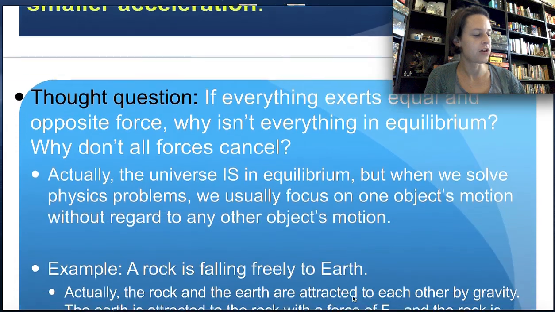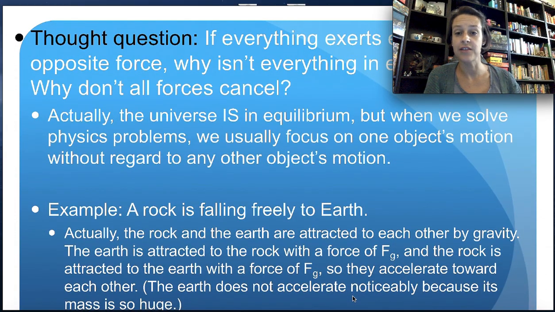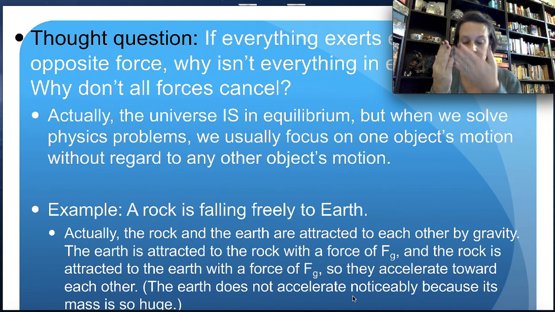Okay, so another thought question. If everything has equal and opposite forces, why don't they all cancel? Why isn't the entire universe in equilibrium, right? What we have to remember here is that as human beings, we have a very finite view of the universe, right? We can only see just a tiny, tiny little bit. So when we look at the ball that we're holding and we drop, we just see the ball fall.